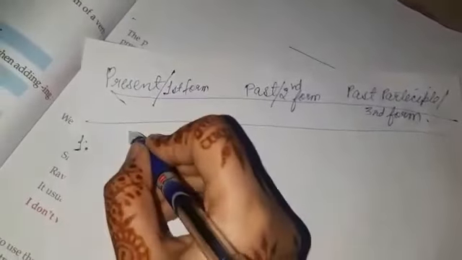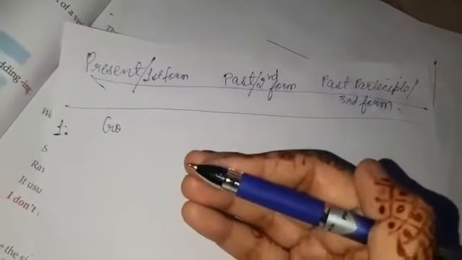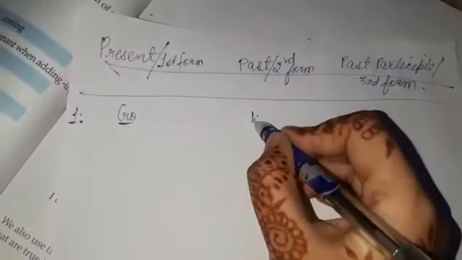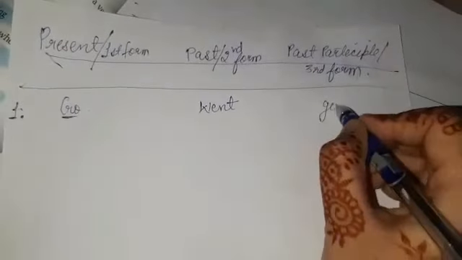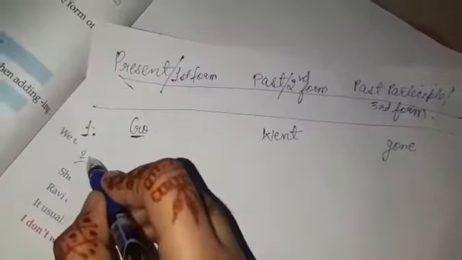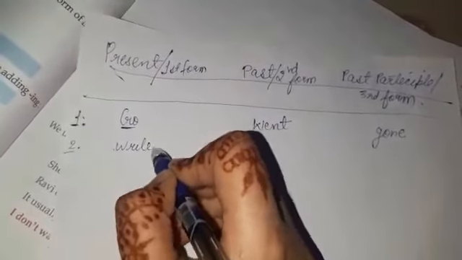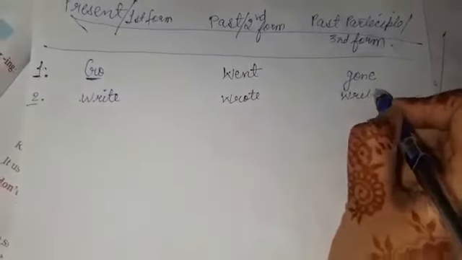First one is go. If we are talking about the first form of verb, it will be go. In second form it will become went, and in third it will become gone. Second is write, wrote, written.